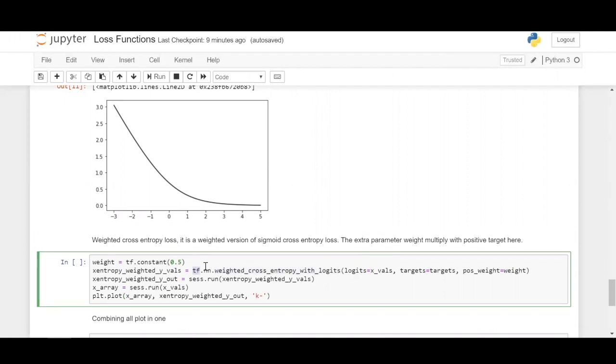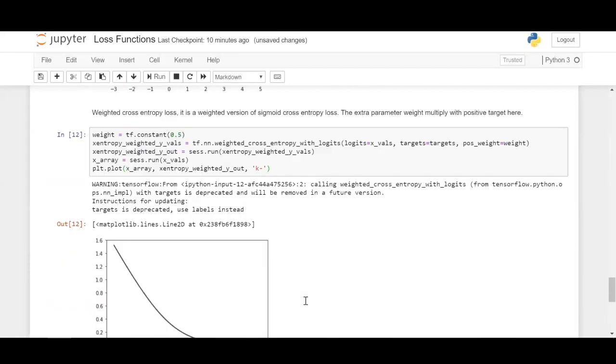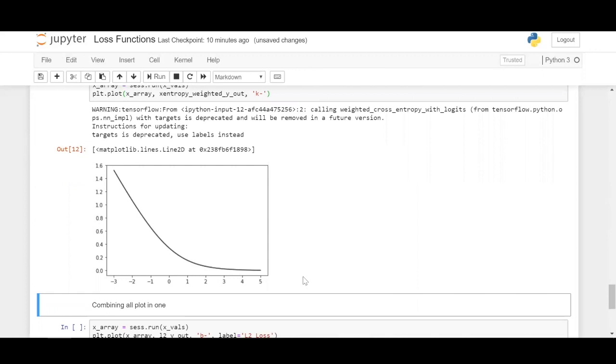I have again loaded the loss function from TensorFlow's neural network module, weighted cross entropy with logits, and passed the validation data, targets, and the weights. The weight is nothing but a TensorFlow constant that holds the value 0.5. So let us run the session and get the graph out. This is how it looks, similar to the binary cross entropy loss. So this one wraps up our loss functions.